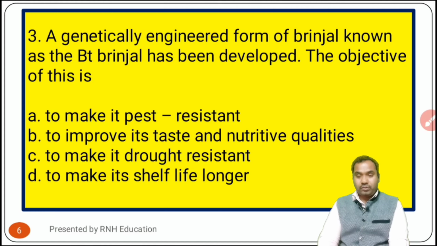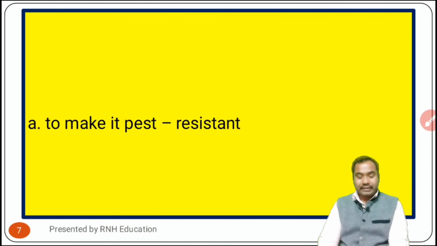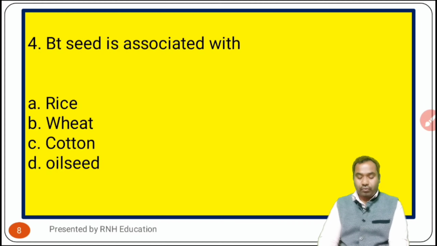Okay, so now I'm going to the answer section. The answer is option A, that is to make it pest resistant. Okay, now the next one, that is question number 4. BT seed is associated with, options are A, rice, B, wheat, C, cotton, and D, oil seed.